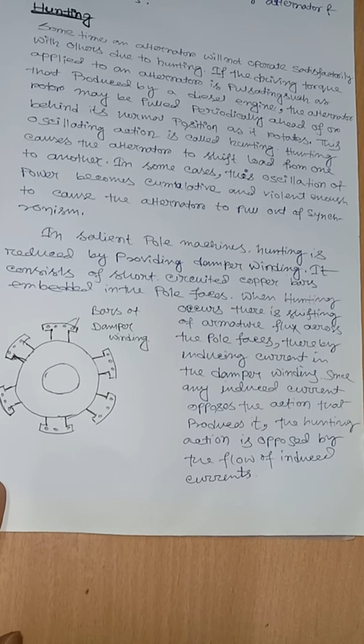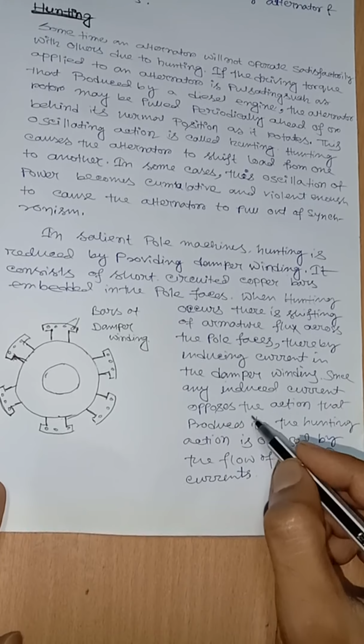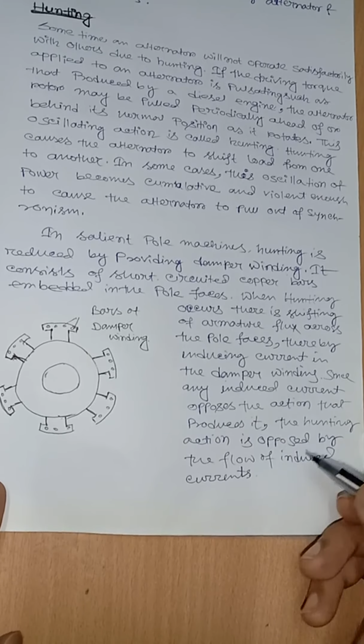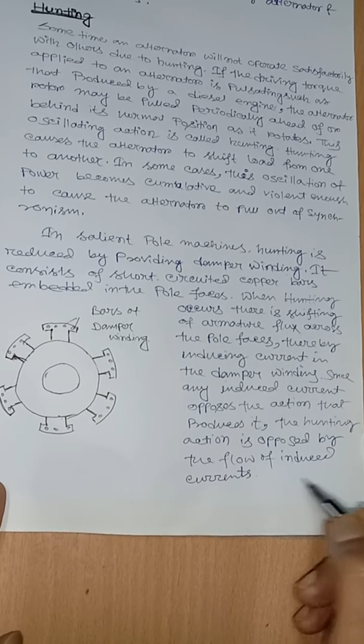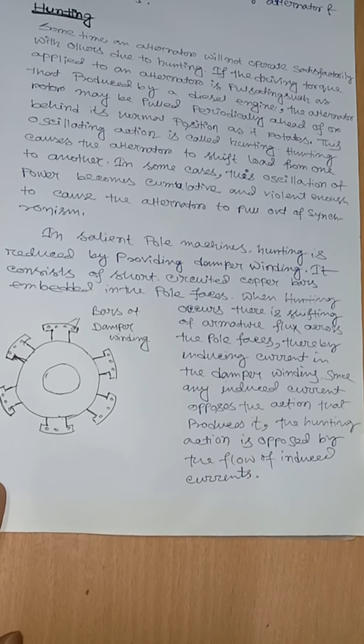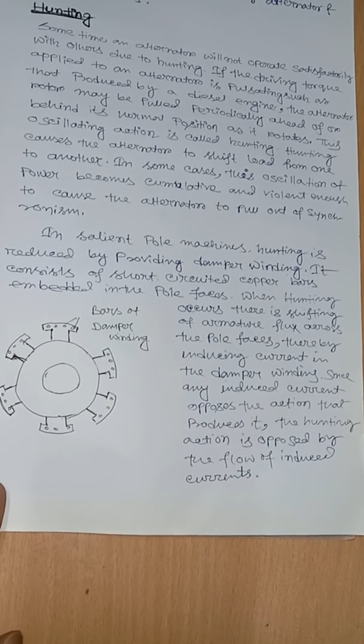We know that according to Lenz's law, any induced current opposes the action that produced it. Thus, the hunting action is opposed by the flow of induced current. Now we discuss some points which we have to keep in mind.